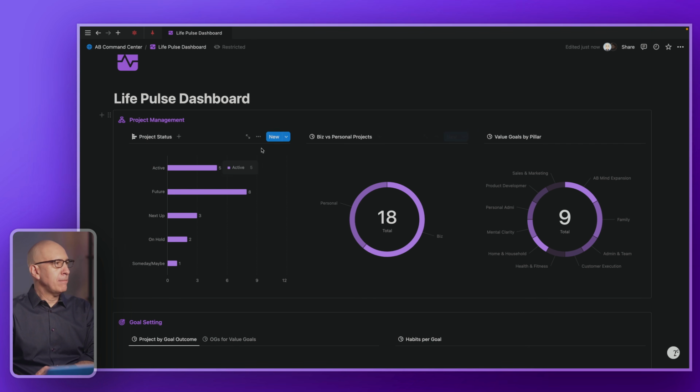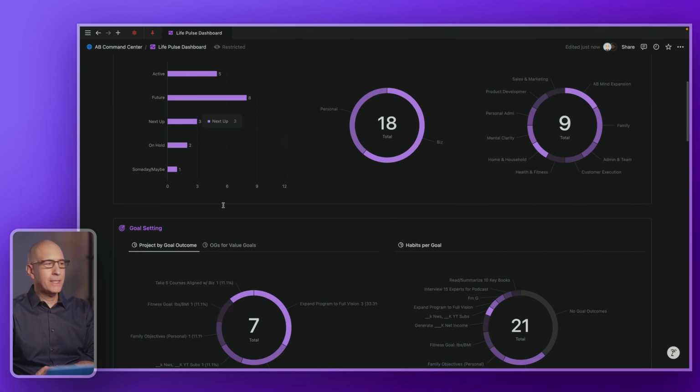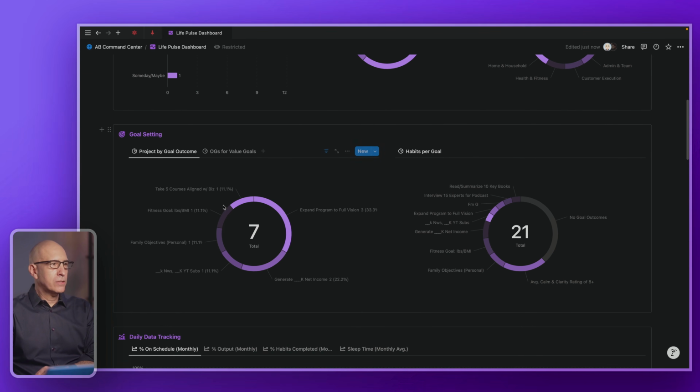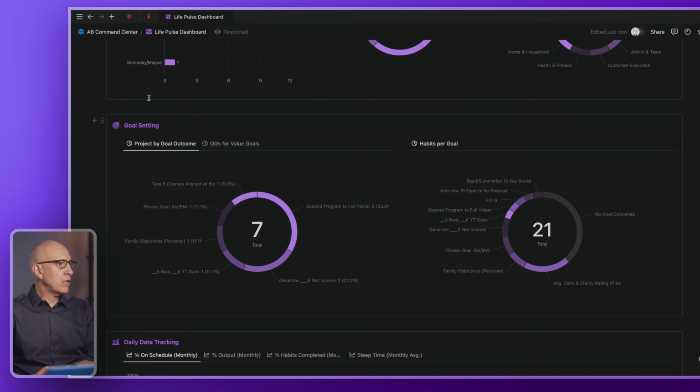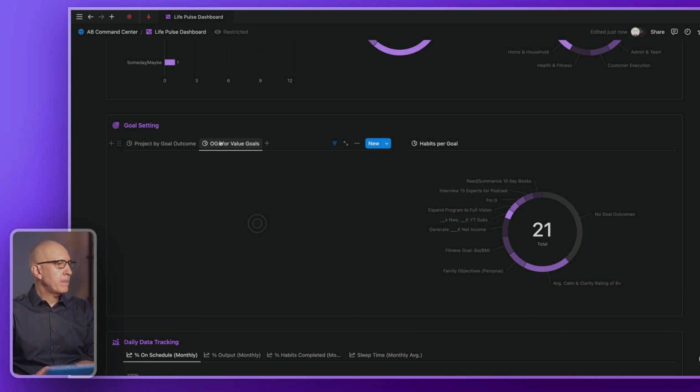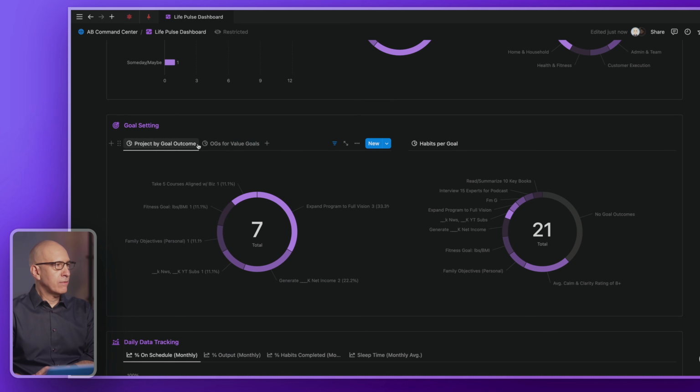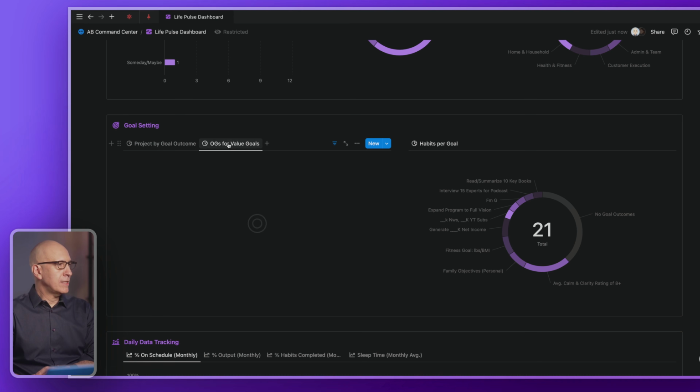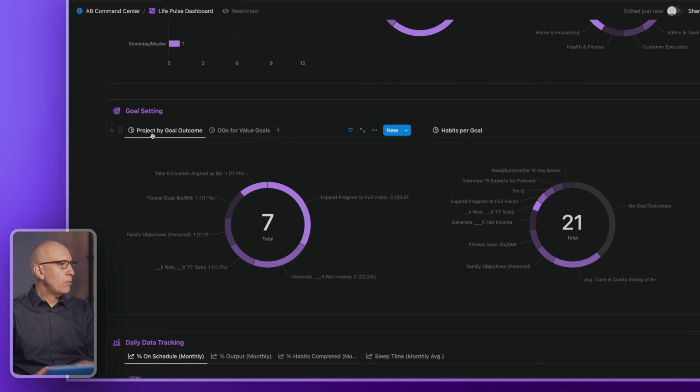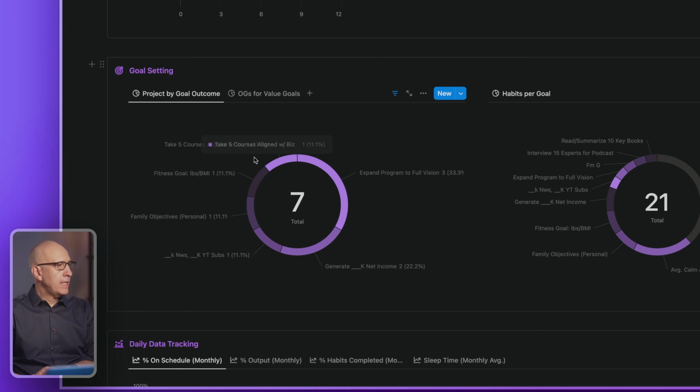So that's how we get a pulse of our project management. Now let's go down to goal setting. Goal setting is similarly designed inside a big callout box with 2 side-by-side pie graphs. And here we have 2 toggled within each other as different tabs to flip between. You can, of course, as with any database view, have multiple views inside the same block. Here, we're looking at projects by goal outcome. In this case, we have the percentage showing here because it's a little bit wider, so we have more room. So showing the percentage and the count as well as the name.